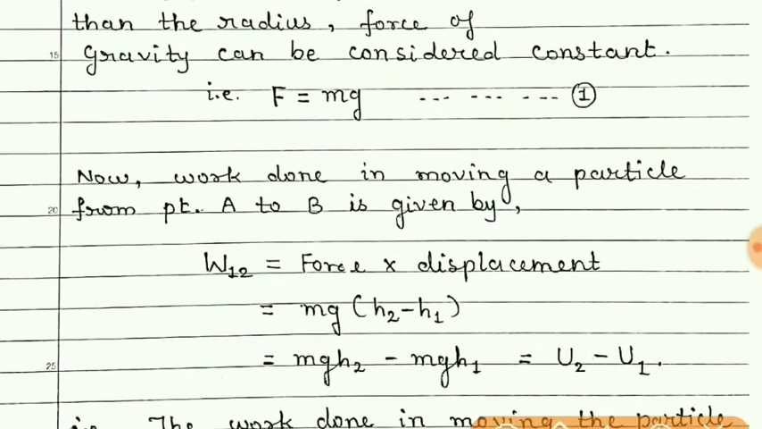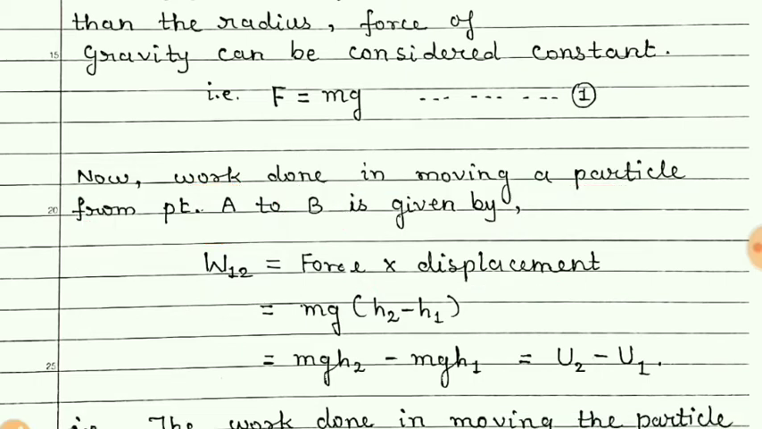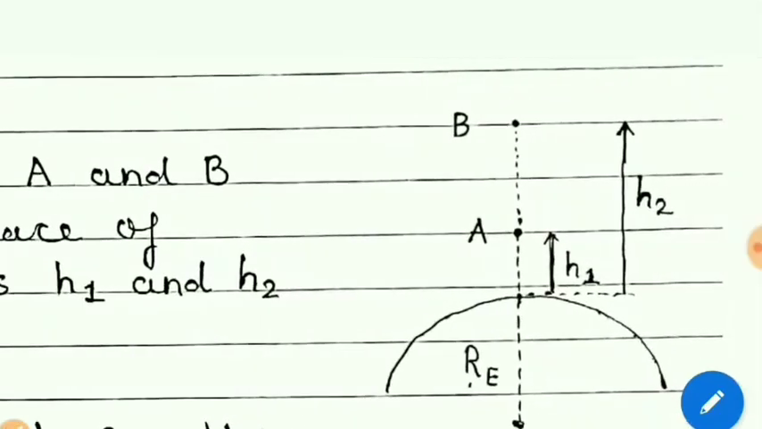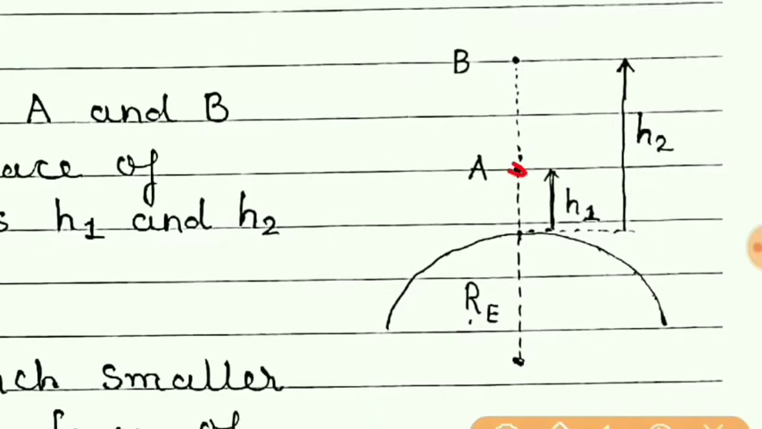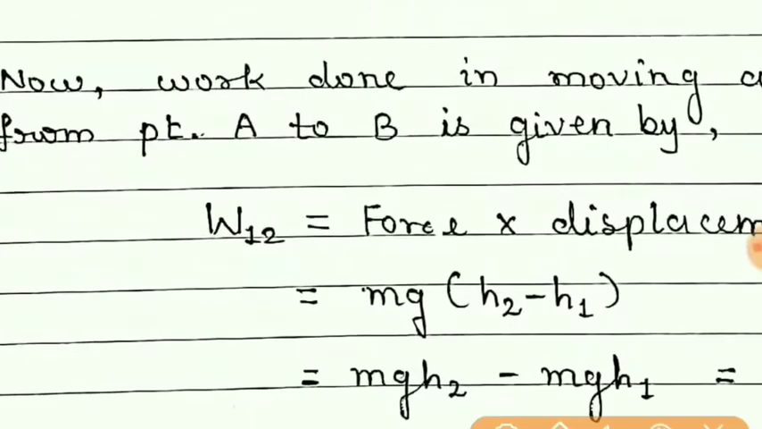Now, work done in moving a particle from point A to point B is given by, we know that work is force into displacement. So here also we are moving a small particle from point A to point B. So we can consider this as the first position, that is initial, and this as the second position, which is the final position. So here work done W12, means from point 1 to point 2,